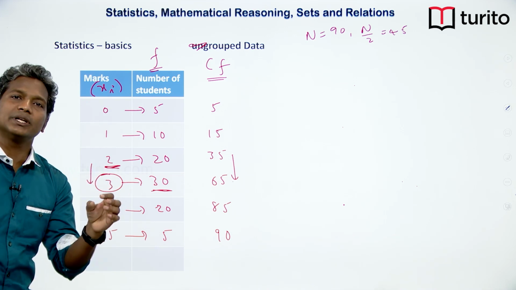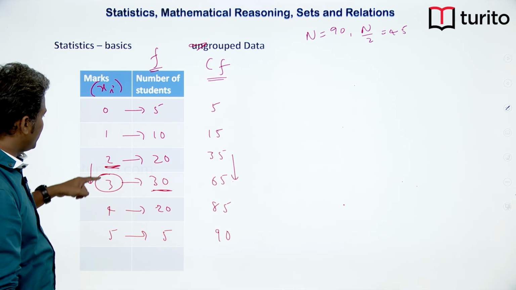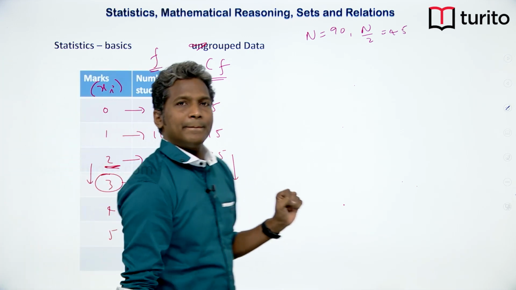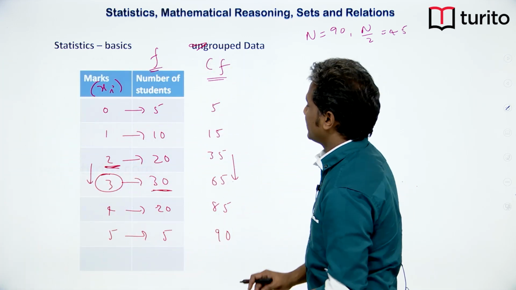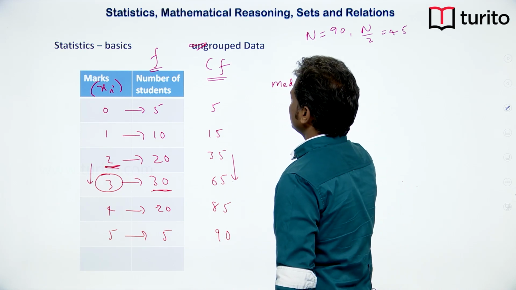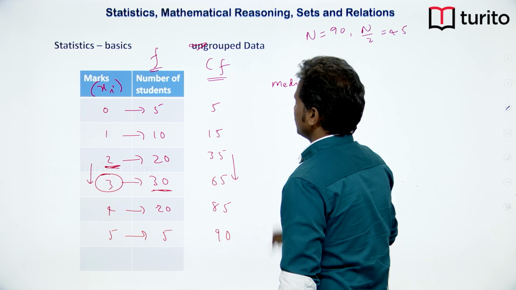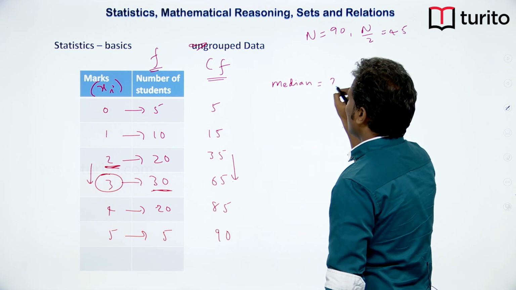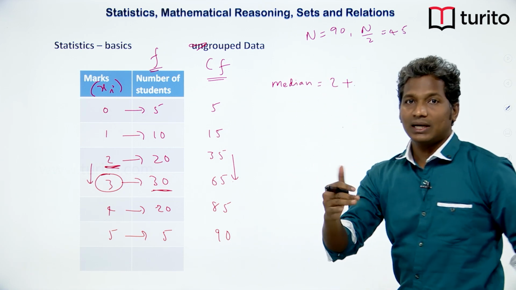It could be 2 point something. Okay. So between 2 and 3 there must be the median. So how do we identify that? For that we do it like this. Median is equal to, it is above 2 of course, but less than 3.